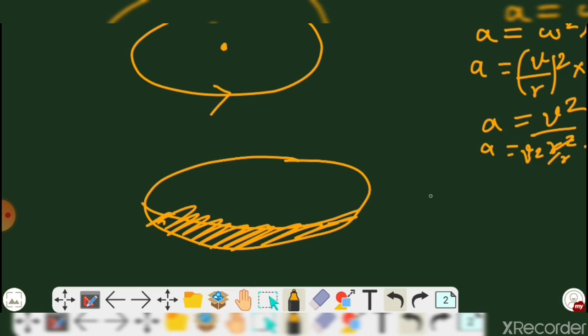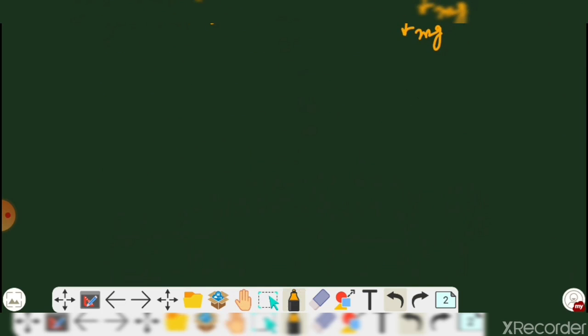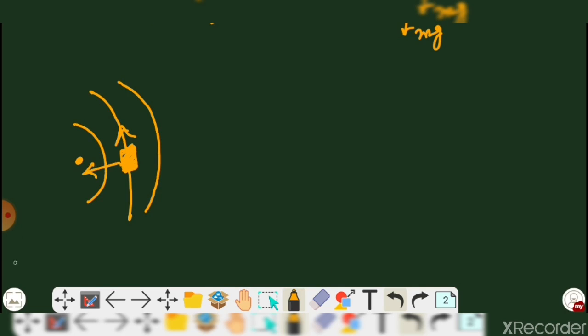Normally, when you are moving on a simple path, the car has mass m, so weight mg. Similarly, at that time there is a normal force, and again this fs, which is what we call static friction. Now I'll move on to the practical example. This is the center, and that is the road, and the car is moving in this direction. There is a friction force toward the center, and the speed of the car is considered as v.